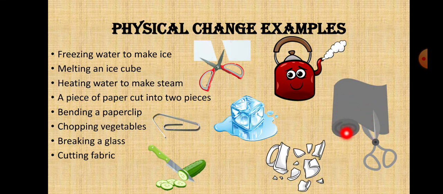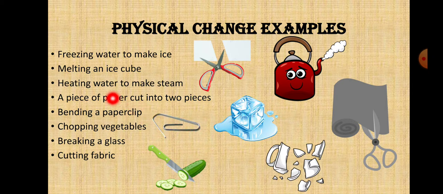Cutting a cloth is also a temporary change. If you want, you can make it into new cloth by stitching these pieces. And a broken glass is also an example of physical change. You can make it into a new one. It's a temporary change. And the ice cube, we just discussed.